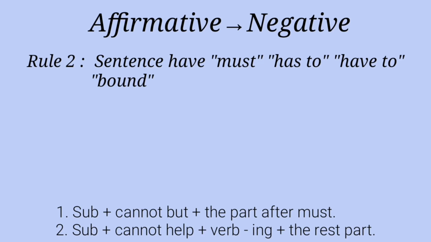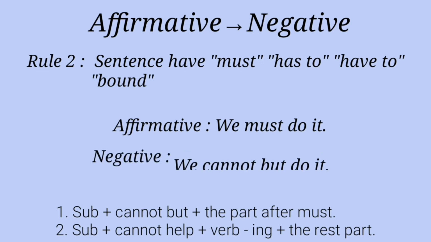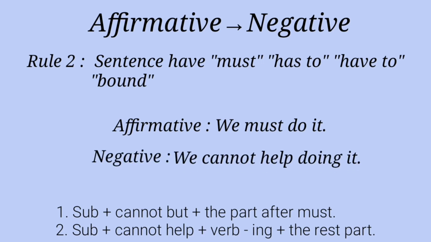Subject plus cannot but plus the part of the sentence after must. Look at structure 2. Subject cannot help plus verb with ing plus the rest of the sentence. Look at this example. We must do it. Our negative is, we can't but do it or we can't help doing it.